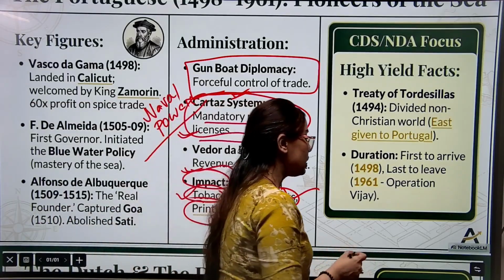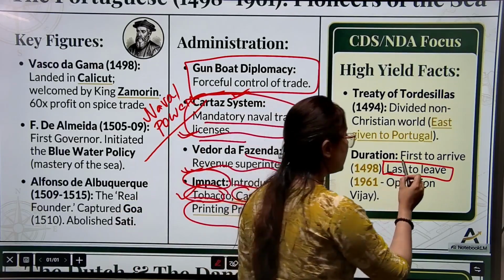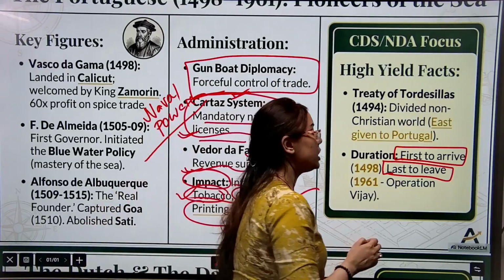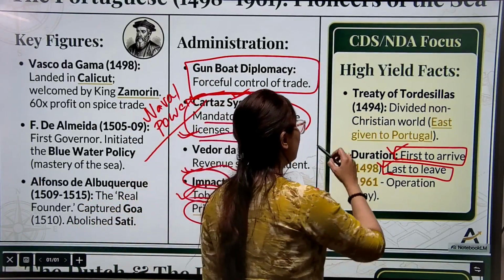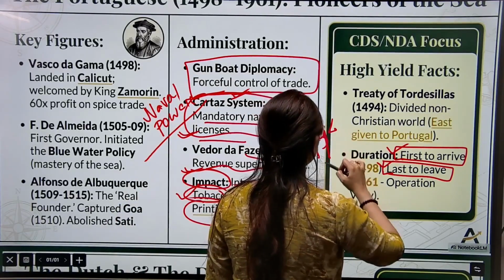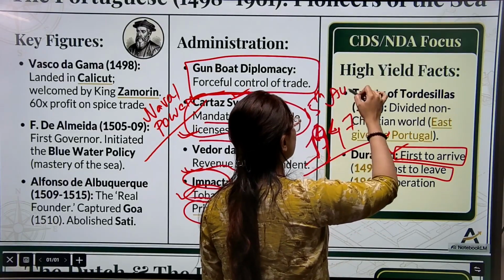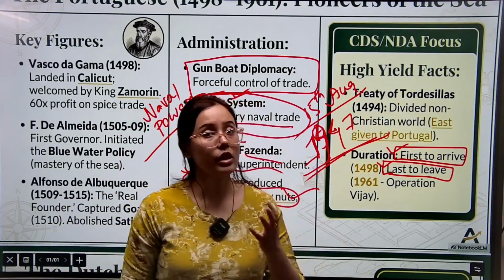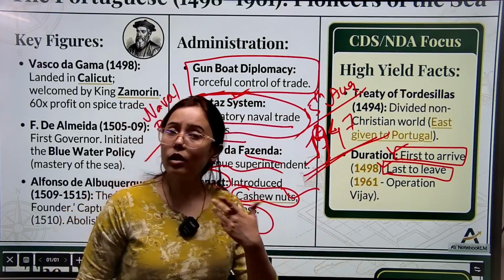Now, what we need to understand is that the Portuguese were the first to come to India and the last to leave India. These two points are very important and need to be emphasized. First to arrive in India, last to leave India, what does that mean? In 1947, on 15th August 1947, we attained independence from British power in India. The British left India. We all know that, right?